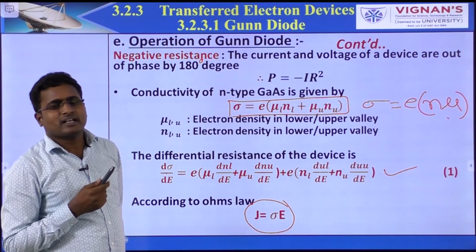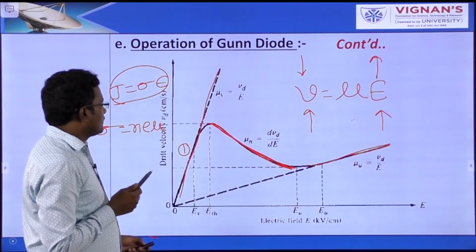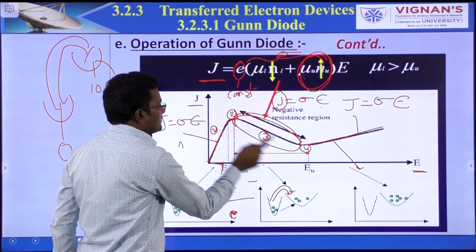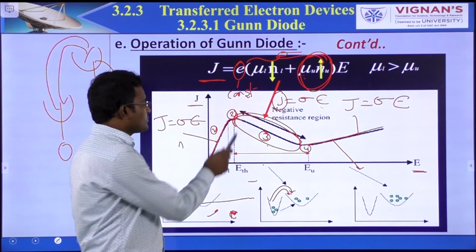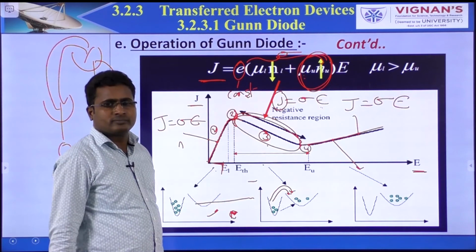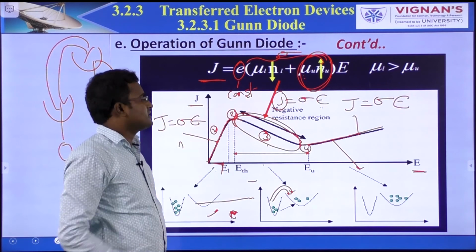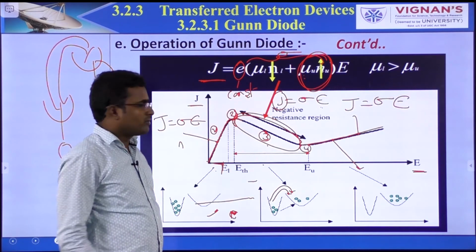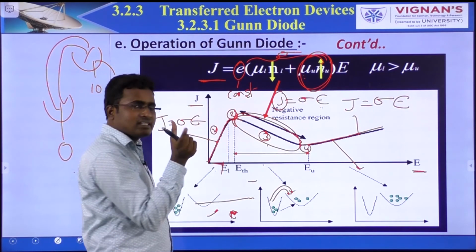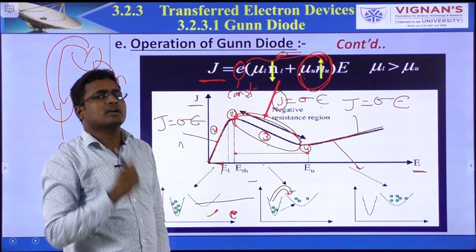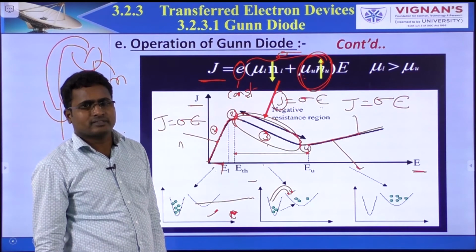Why is it differential resistance? If you observe the graph, there is a change from this point to this point. From this point to this point, resistance is changed, not fixed. That's why it is called differential resistance.